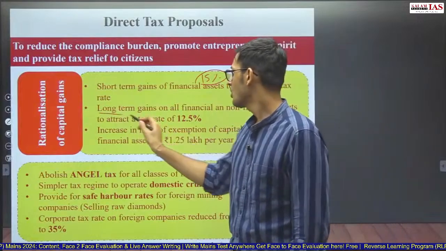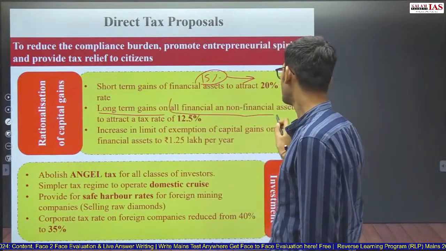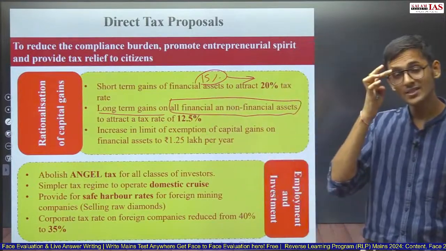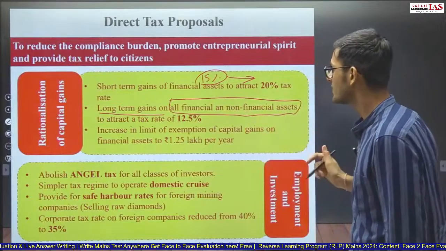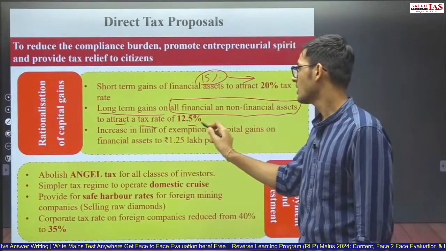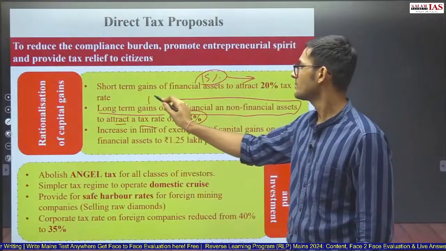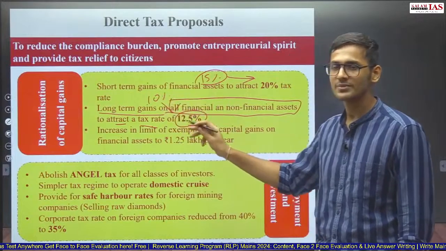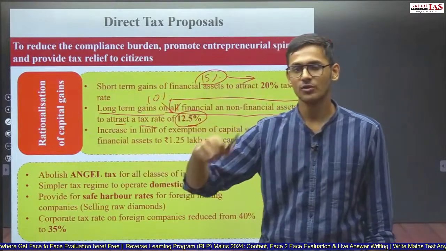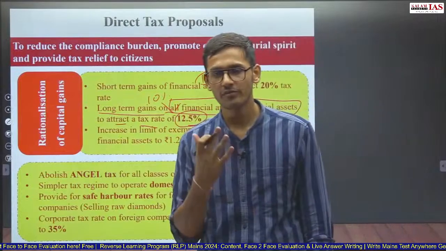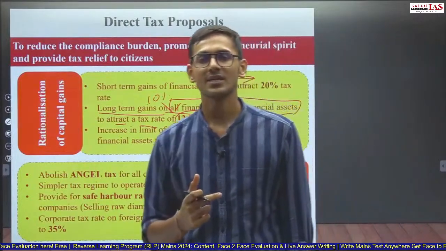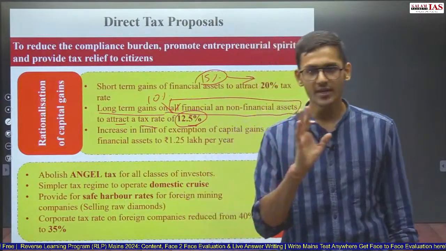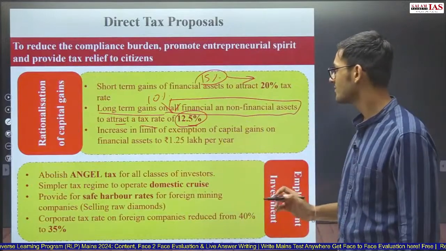Long-term capital gains on all financial and non-financial assets. So this is not for specific financial assets. This is for all financial and non-financial assets, to attract a tax rate of 12.5%. Earlier it was 10%. This has been increased from 10% to 12.5%. So short-term capital gains tax for certain financial assets has been increased from 15% to 20%. Long-term capital gains tax for all financial as well as non-financial assets was earlier 10%, and is now 12.5%.